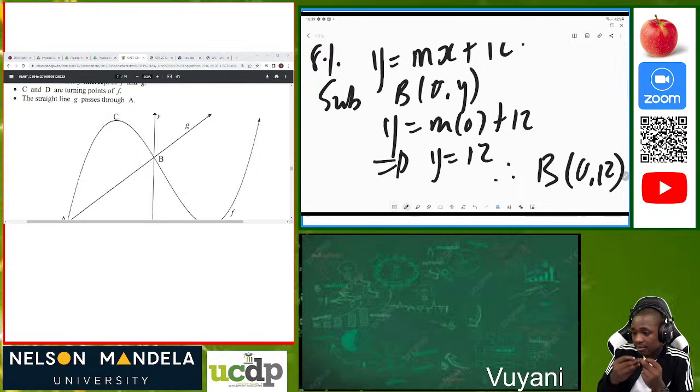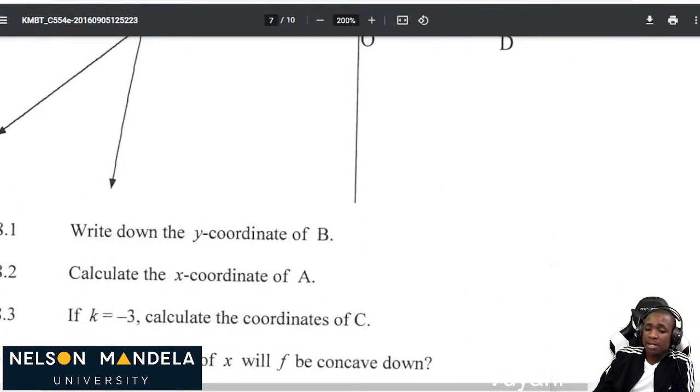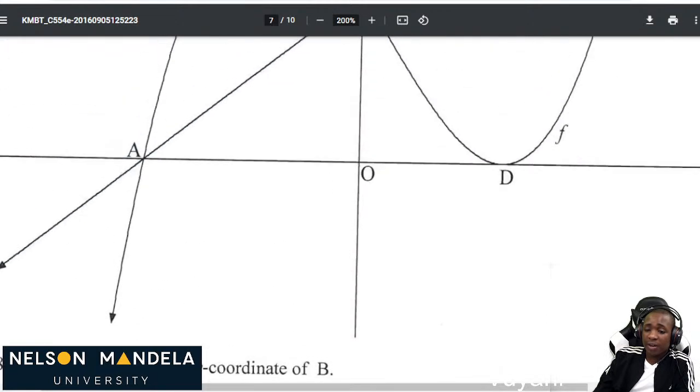Just like that, boom, you have your answer. Just like that, you have your 1 mark in the bag. Every mark counts in the exam. Please don't forget that. Then now, calculate the x coordinate of A.